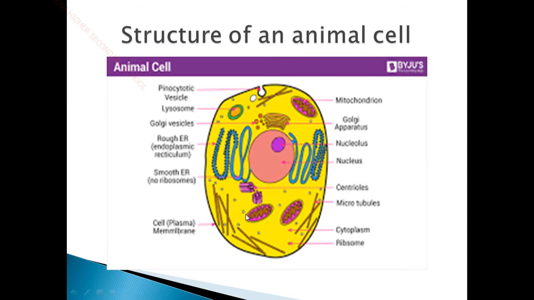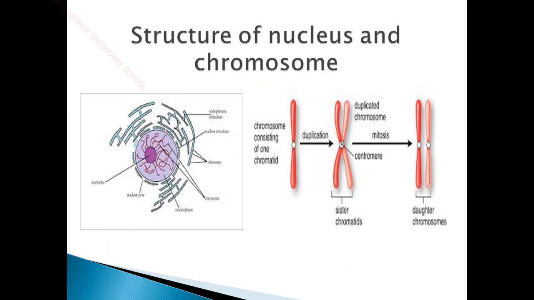Many of the organelles present in the cytoplasm have a specific function. Likewise, centrioles are the main organelle mainly responsible for cell division. How the centrioles help with cell division, we will study in the forthcoming slides. This is the structure of an animal cell, and centrioles are present only in animal cells. You might have read the differences between plant cell and animal cell. So centrioles are organelles present only in animal cells, that is, in eukaryotic cells.